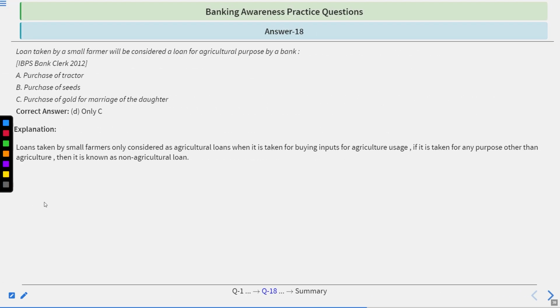Time's up. Correct answer is only C. Go by the explanation. Loans taken by small farmers are only considered agricultural loans when taken for buying inputs for agriculture usage. If taken for any purpose other than agriculture, then it is known as a non-agricultural loan.